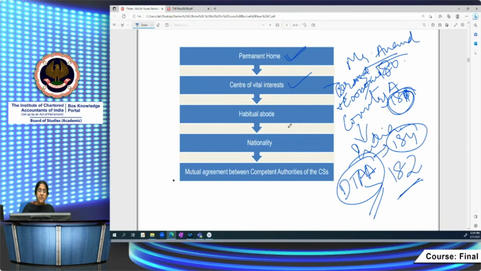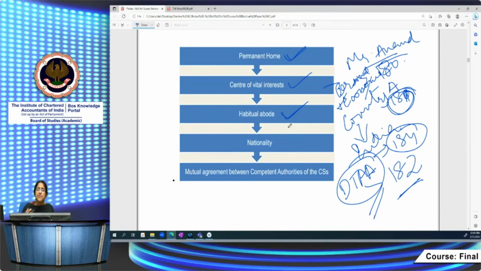But suppose he has center of vital interest in both country A and India, or he doesn't have it in either place. In such a case, you go to the third one, habitual abode. What is habitual abode? Habitual abode is the frequency of stay in India, the duration of stay, or countrywide.